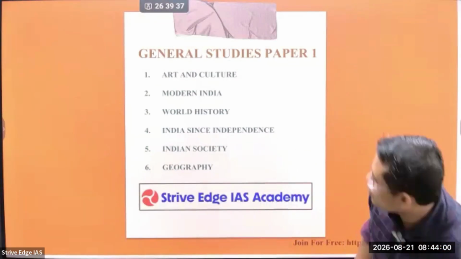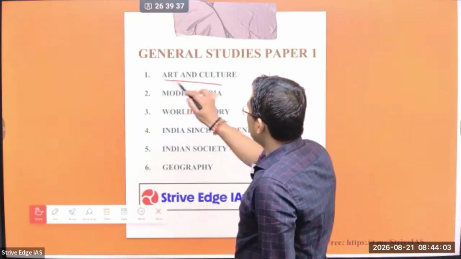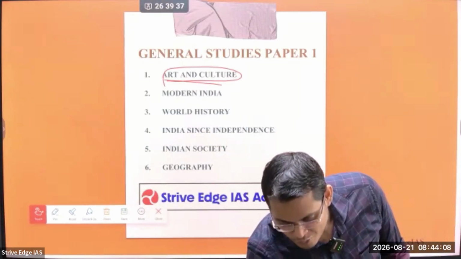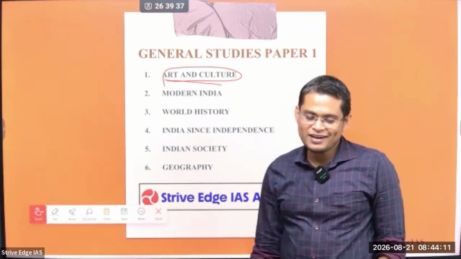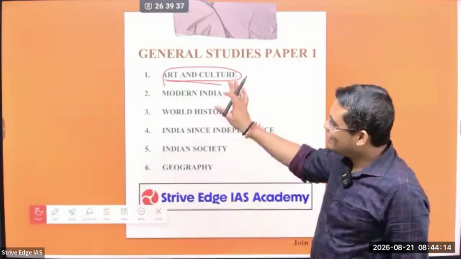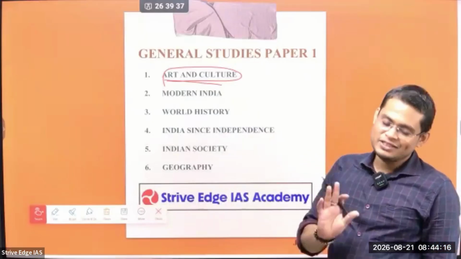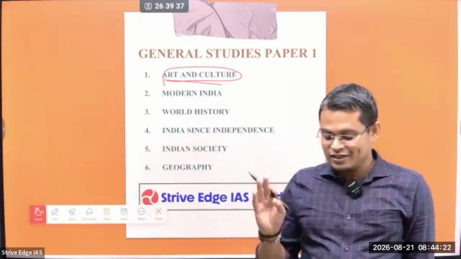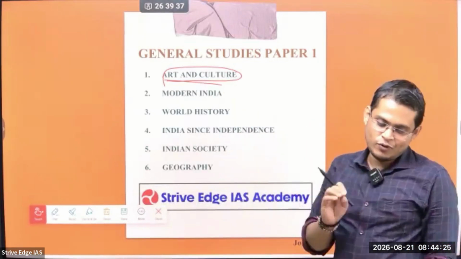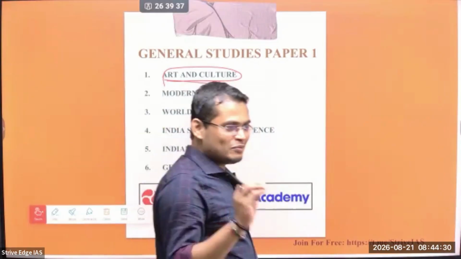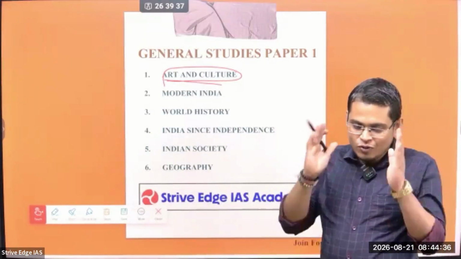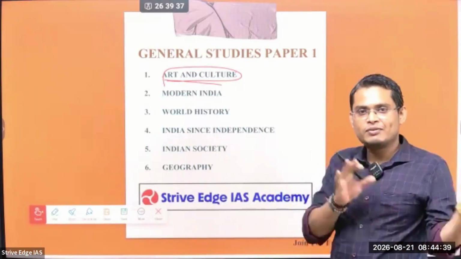So first one is art and culture. Look, there are different things in your prelims and different things in your mains. If you don't know what is in your syllabus, you end up reading something that is not going to be asked in your mains. So please refer to the syllabus very thoroughly. If you do two things, 30% of your preparation is over: first, current affairs, and second, the syllabus and PYQ. If you know the syllabus and PYQ thoroughly, it will hardly take 5 minutes daily, and you can complete 30% of your syllabus, because you know what question areas they are asking from, and you can streamline your preparation.